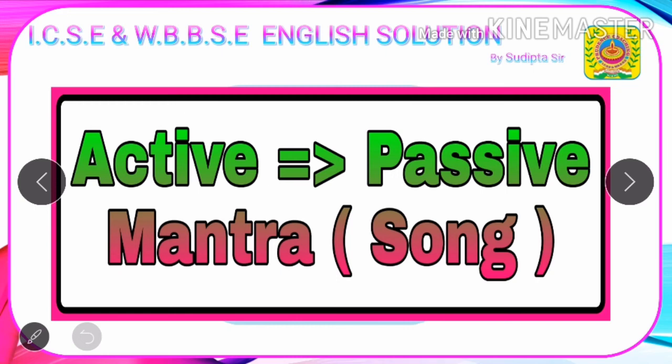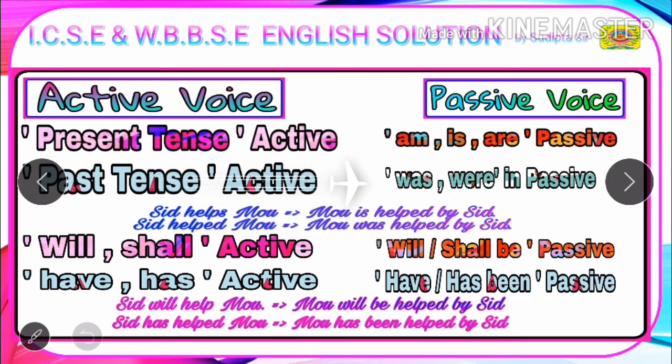Here it goes. From active to passive voice. Present tense active, am is are passive, past tense inactive, was were and passive. Fantastic! I can prove it every time. Look at that. Helps. Present tense active, am or is or are in the passive, and past tense inactive, was or were in the passive.